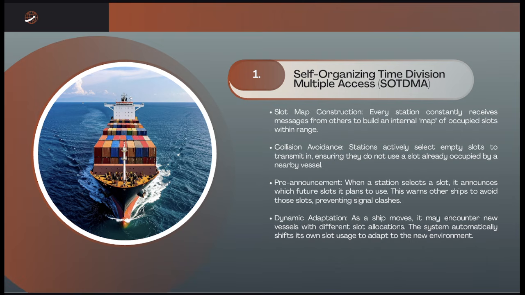And then for collision avoidance, stations actively select empty slots to transmit in, ensuring they do not use a slot already occupied by nearby vessels. So if two stations accidentally select the same slot, the system automatically detects the collision, and the stations reevaluate and select new, different slots.